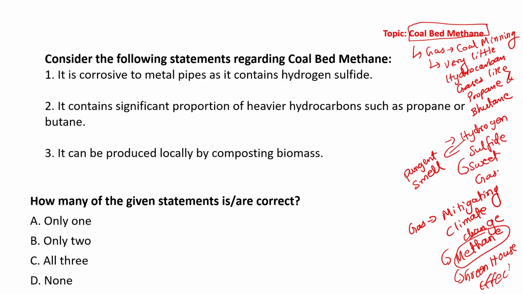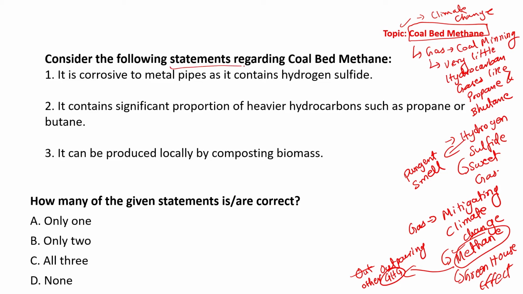Second thing, by burning methane, there is no outpouring of other greenhouse gases. So if methane burns out, it burns out. Other greenhouse gases are not emitted. In that way, it is considered important from the point of view of mitigating climate change. So let us now look at the question provided.